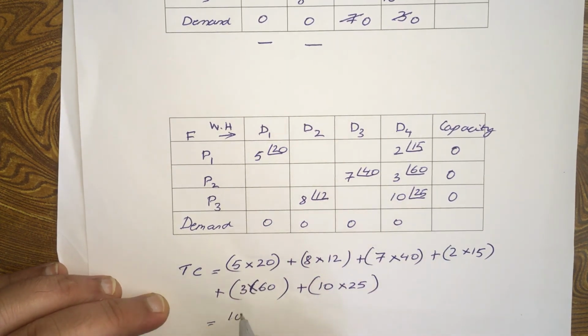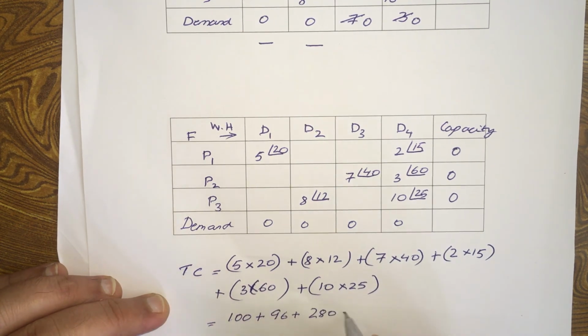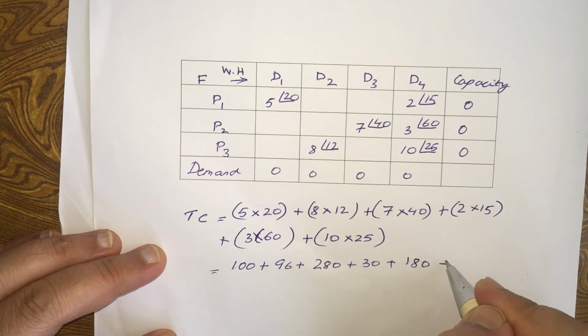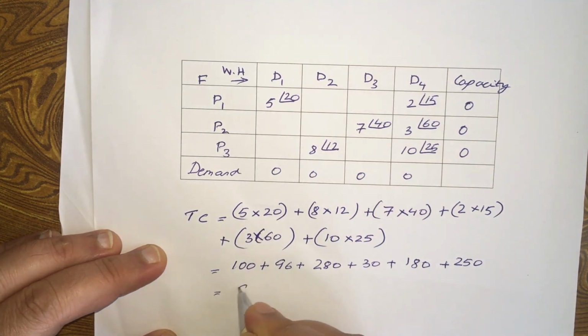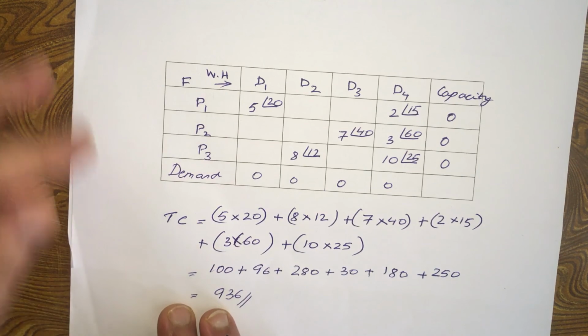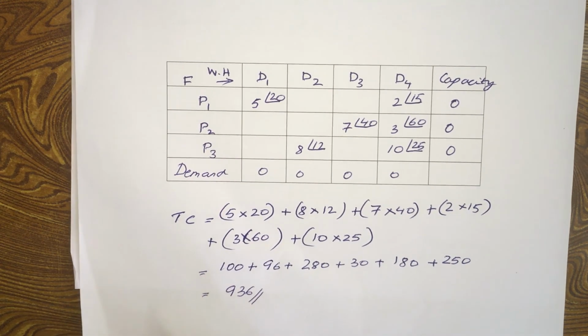So this will be 100, this will be 96, this will be 280, 30, 180 plus 250, and if you add up you'll get 936. So this is how you solve the transportation problem using Vogel's approximation method.